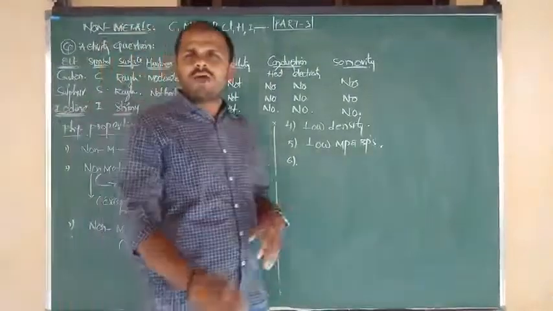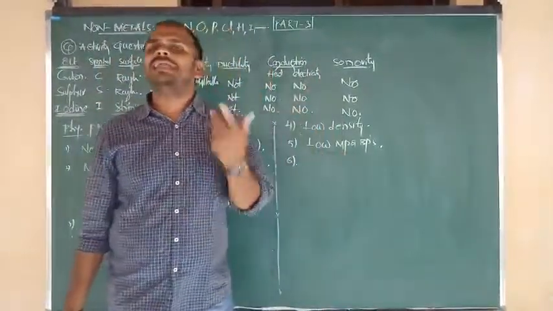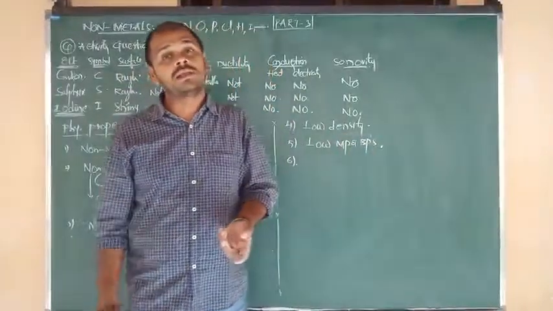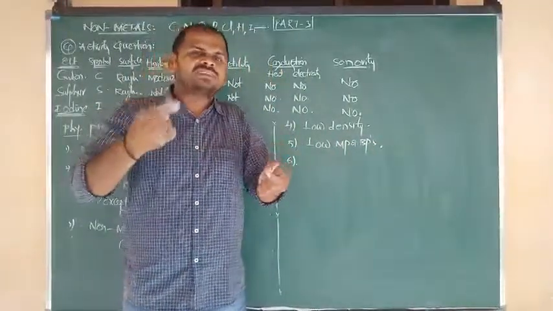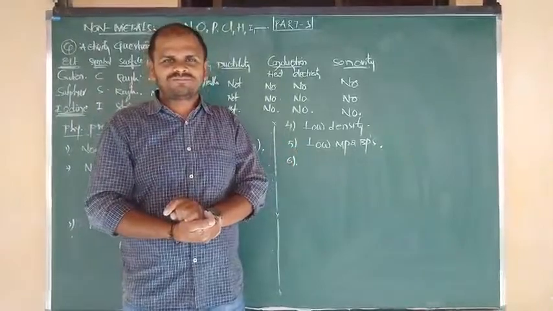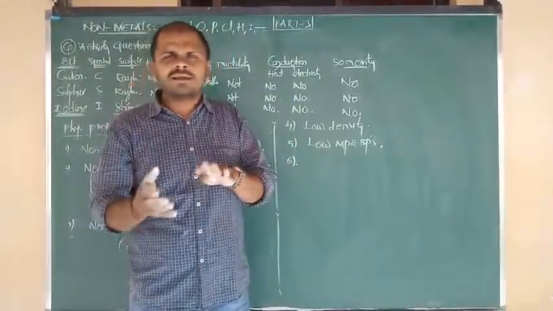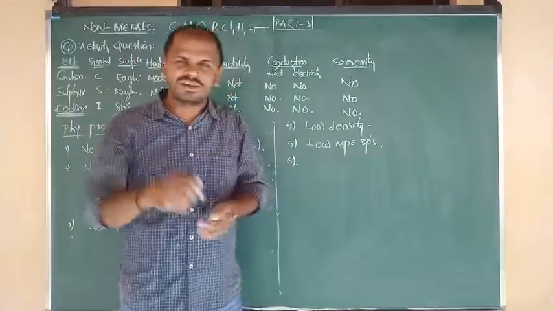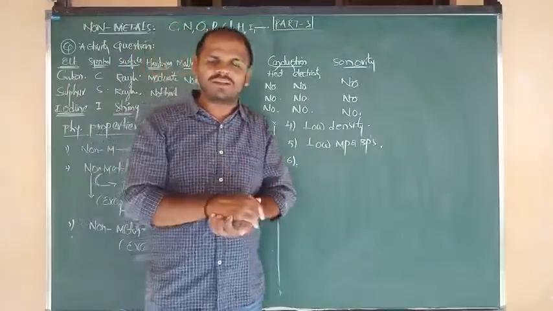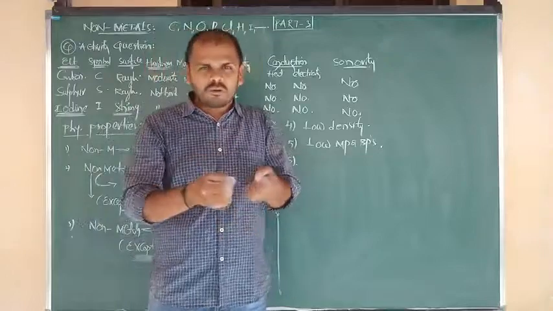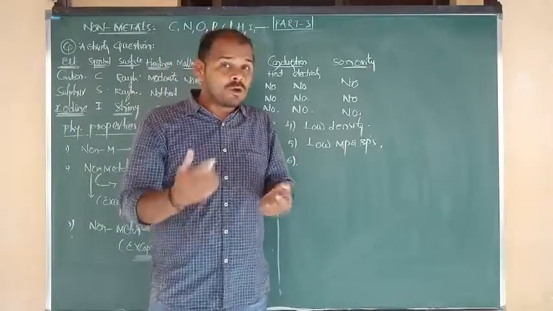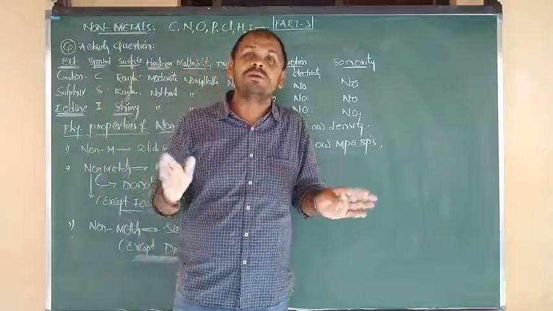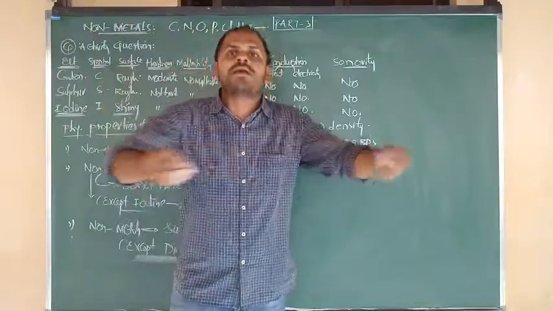In metals, we have studied malleability and ductility. Metals can be beaten into sheets, that is malleability. Metals can be drawn into wires, that is ductility. Such properties are possible for metals only. Many examples we have studied: iron, copper, silver, gold. But can you prepare wires using non-metals? Can you prepare sheets using non-metals? Highly impossible, because non-metals are brittle in nature.